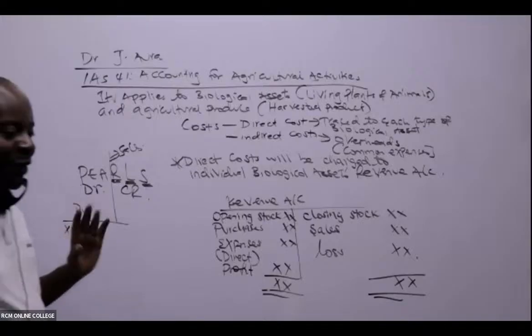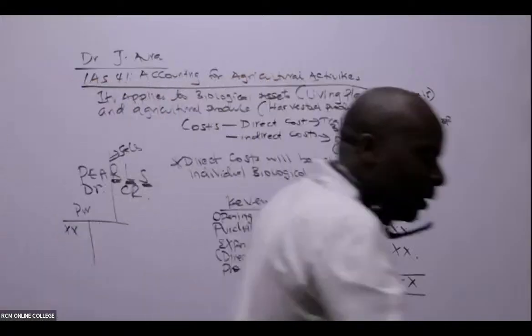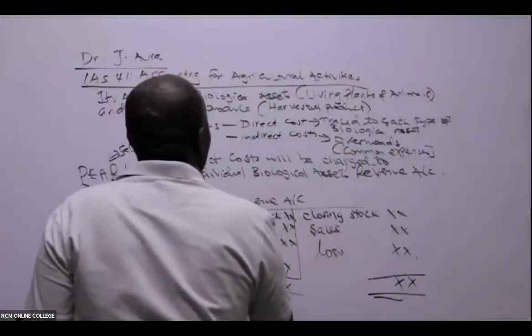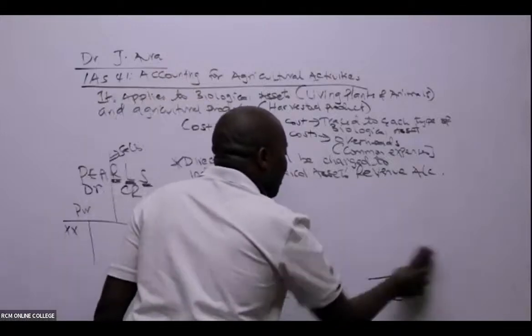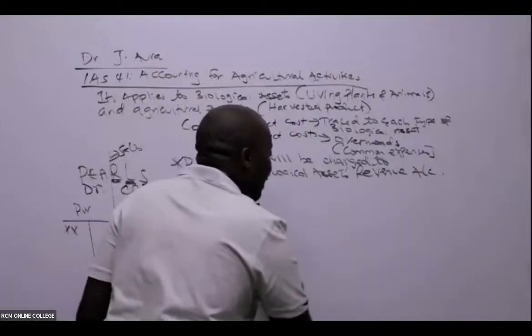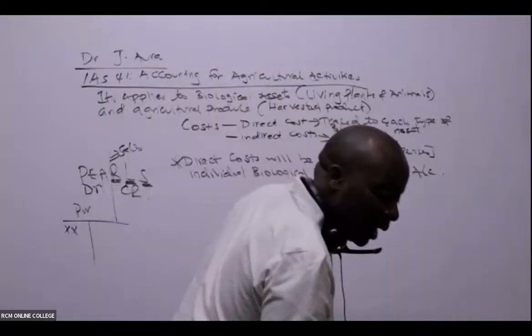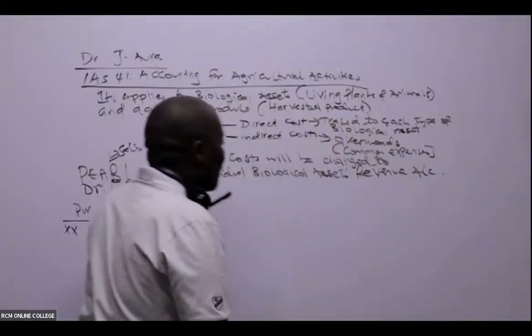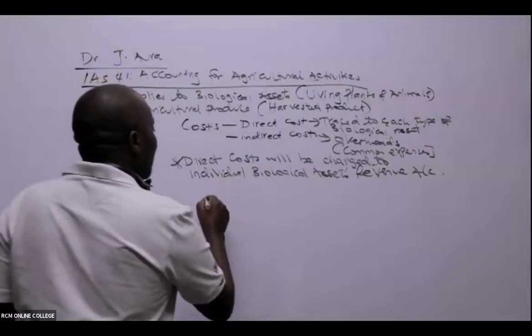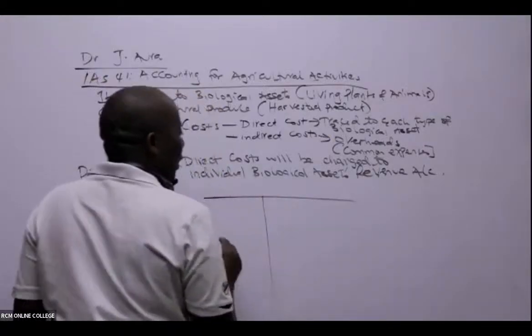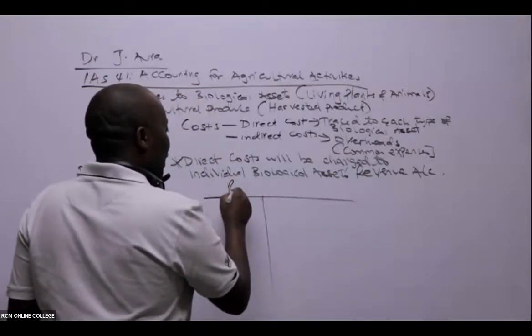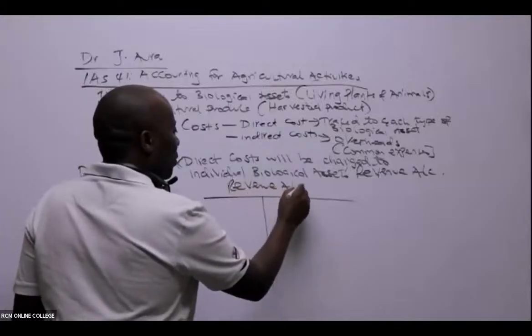So the moment I have these pairs, I will never have a problem at all. The moment you give me this PALS principle and I remember it, I'll be able to do a lot of financial reporting and analysis questions as pertains to these standards. So what are we saying, ladies and gentlemen? In this biological revenue account, what do we have here?